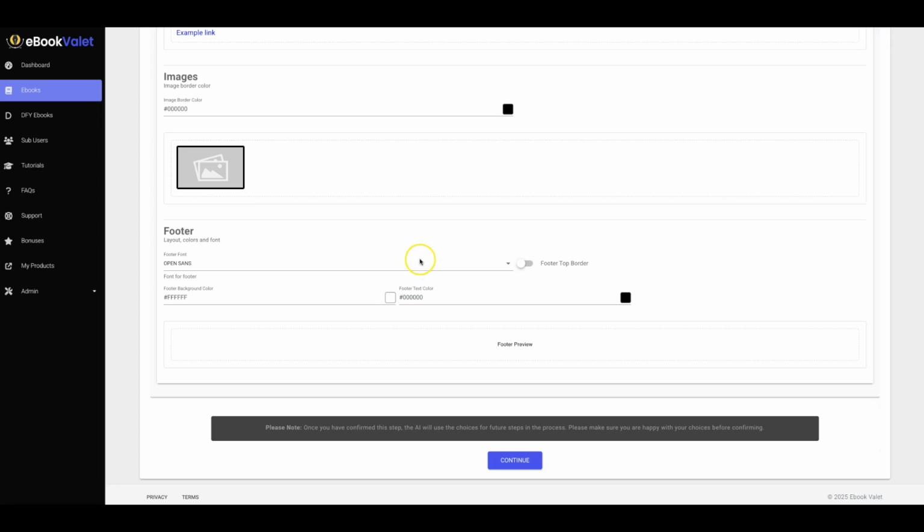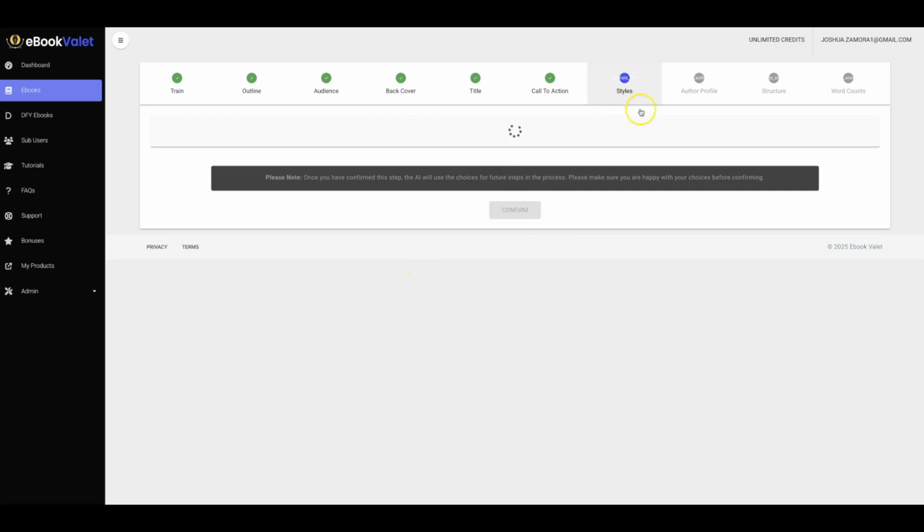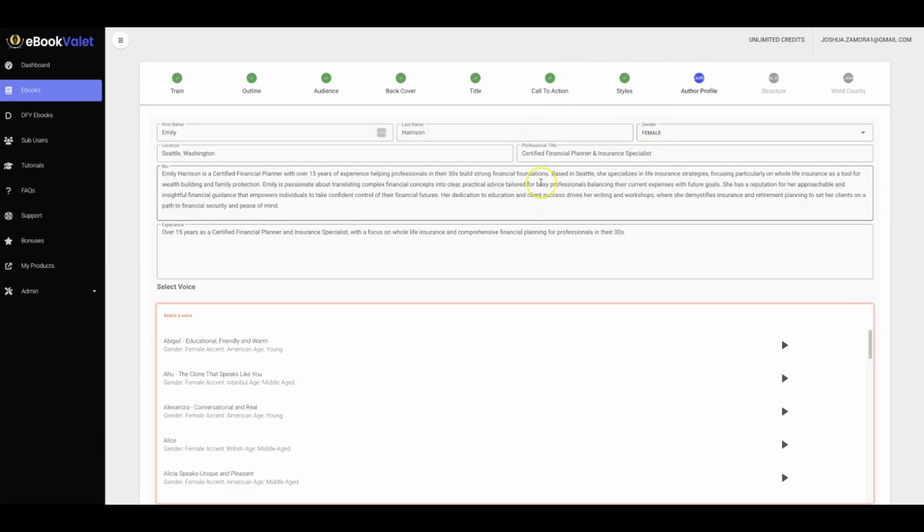Okay, so this gives you full flexibility on what you want your ebook to look like. Okay, so if you wanted to match your branding, that is pretty much your step to shine if you want that to match your branding.